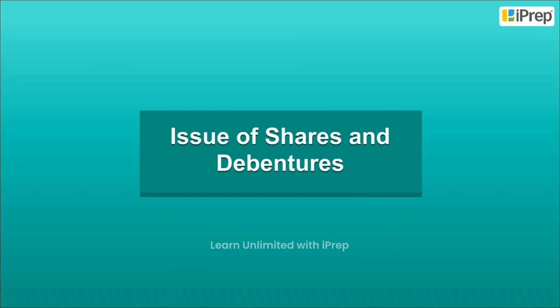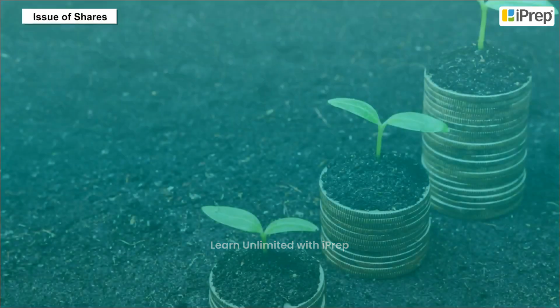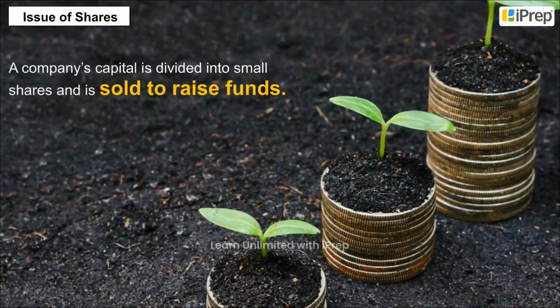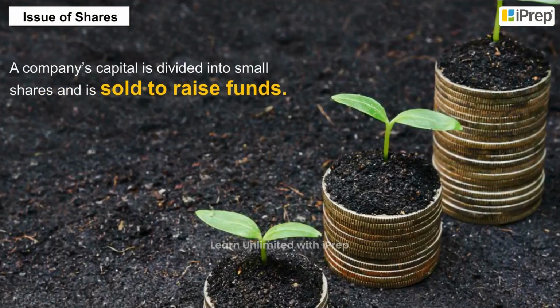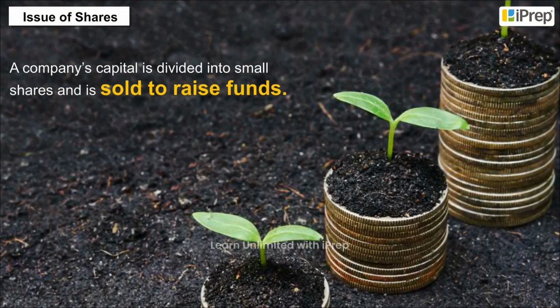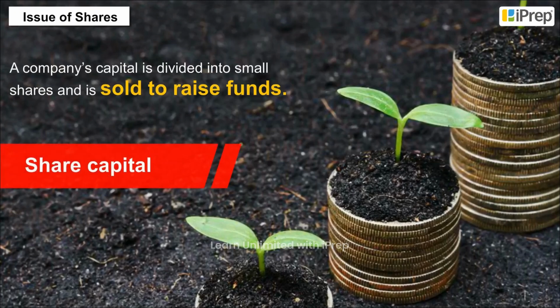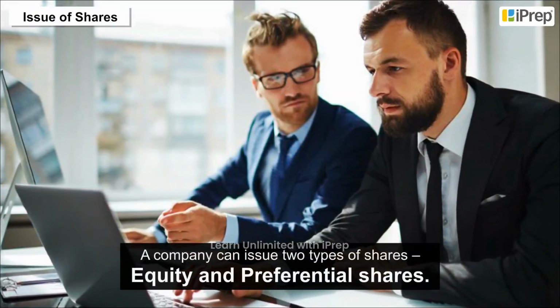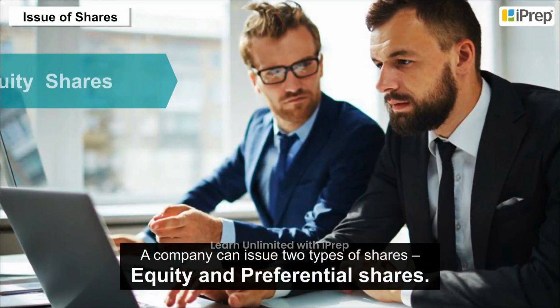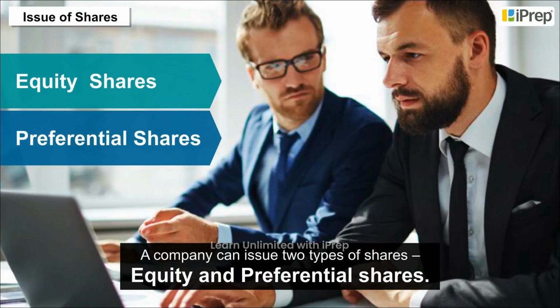Issue of shares and debentures. Issue of shares. A company's capital is divided into small shares and is sold to raise funds. This is called share capital. A company can issue two types of shares, equity and preferential shares.